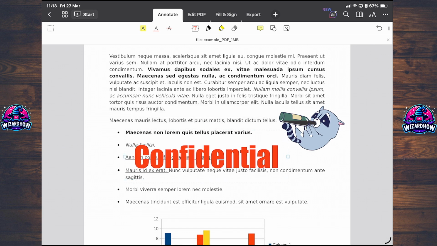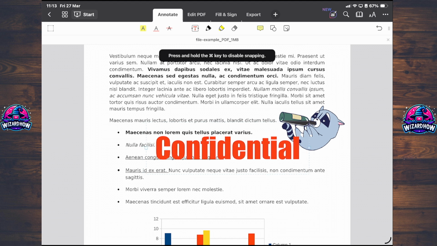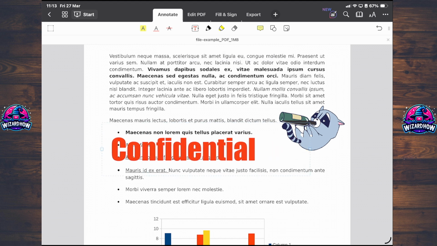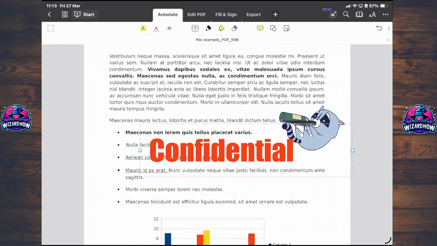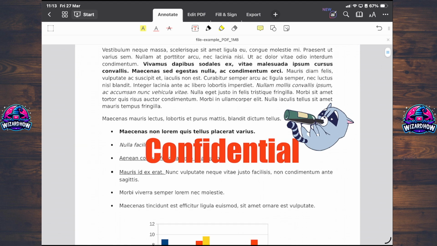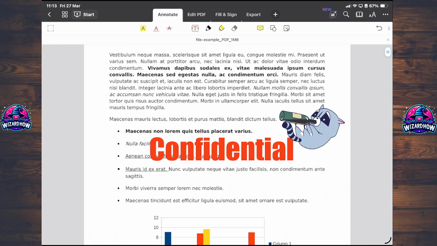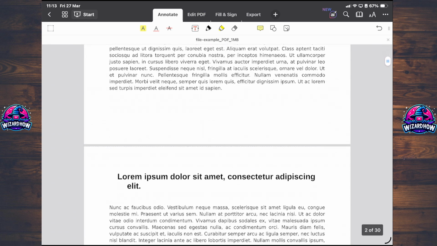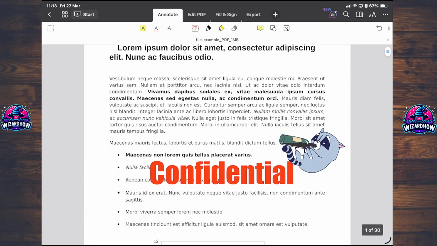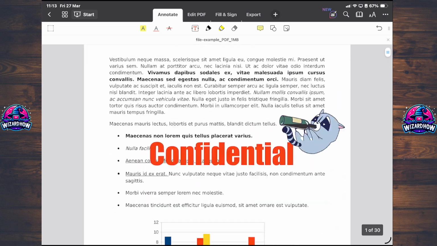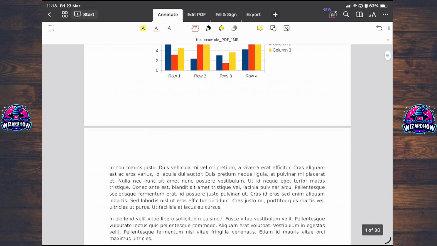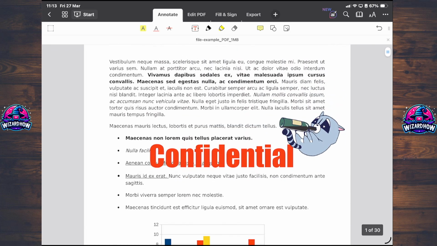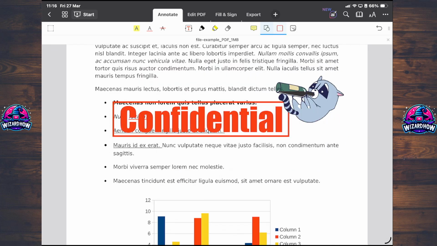Sadly, here on the iPad, you can't yet just apply it to all the pages, so you will need to copy it separately to every page. So if you want this confidential here, you just need to paste it to every page in this PDF. Let's say something like that.